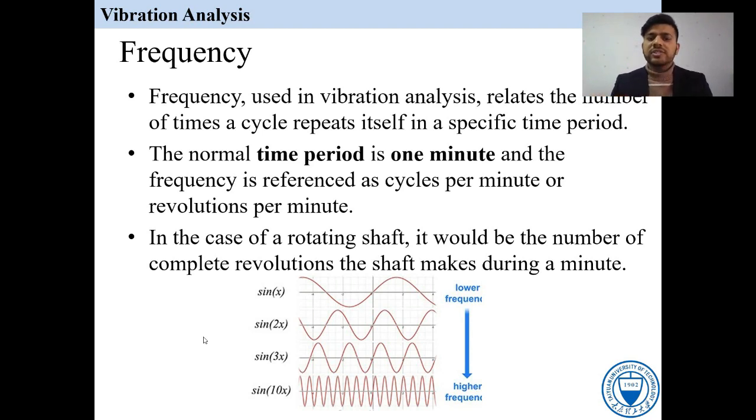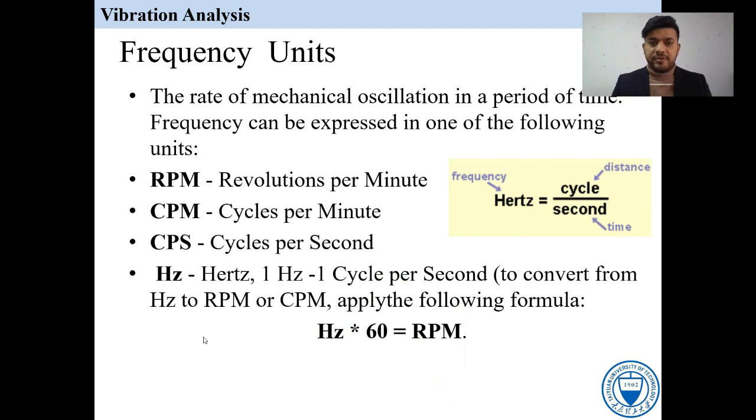In case of a rotating shaft, it would be the number of complete revolutions the shaft makes during a minute. So in frequency, there are different units. The first one is the revolution per minute. If you want to measure the RPM and you have just a frequency in hertz, then you just multiply by 60. Then it is called the revolution per minute. RPM means revolution per minute.